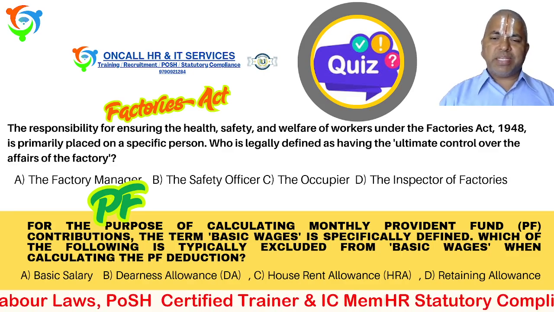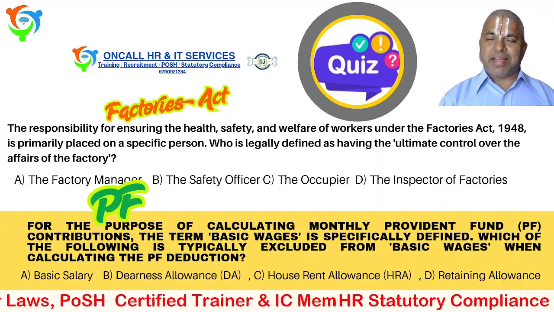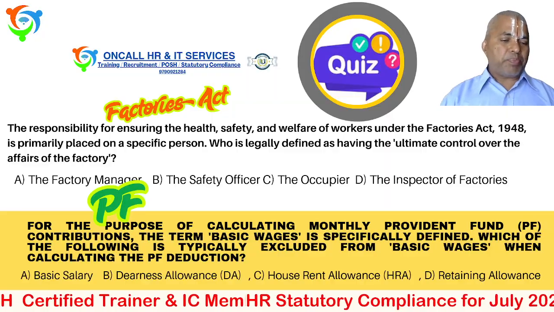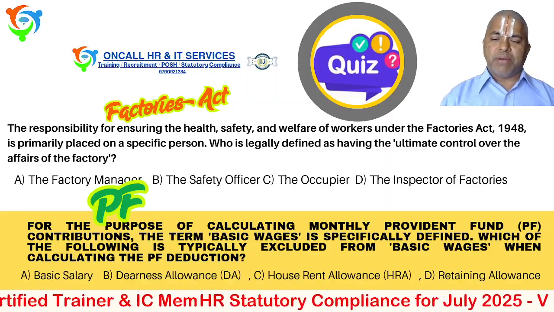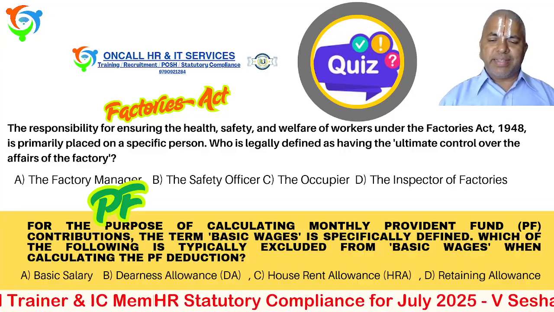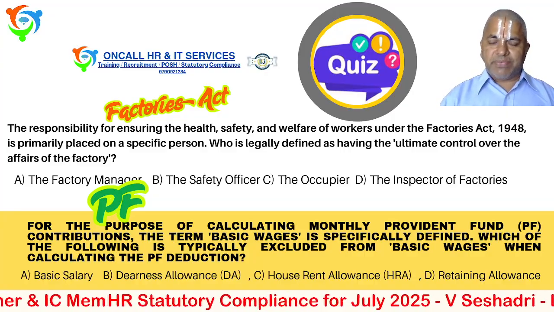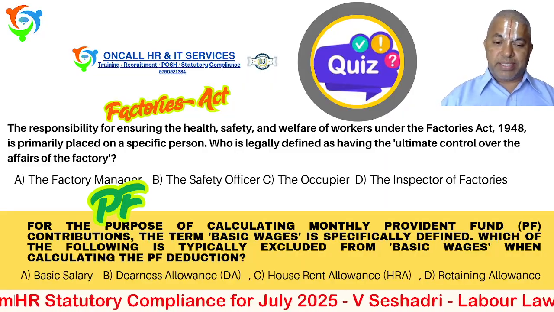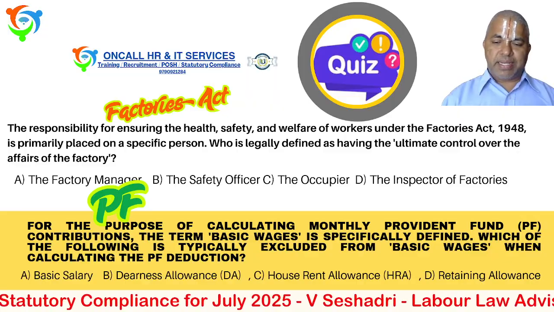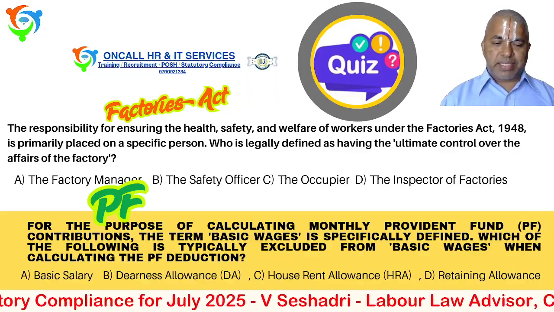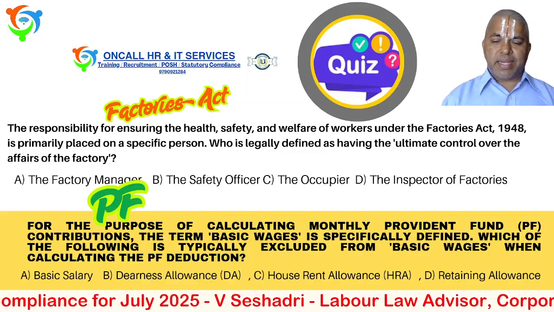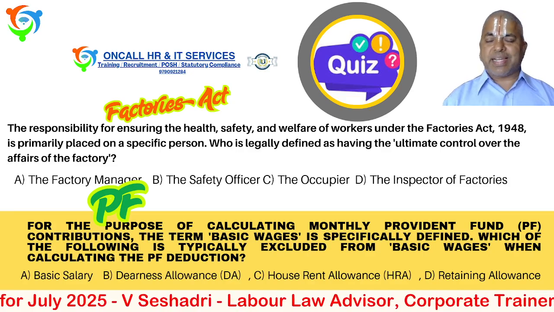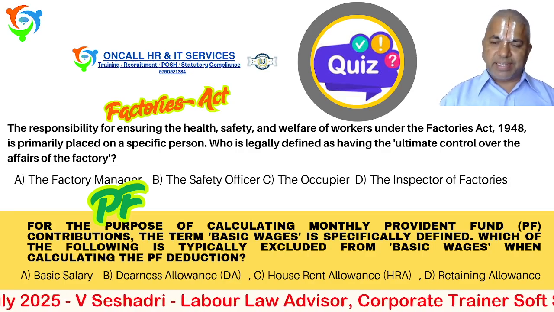Under PF, please make your answers ready. At the end of the session, I will tell you the answers. Under PF, you will be calculating the PF. From which amount do you have to calculate? It is basic wages. Basic wages include certain components and exclude certain components. What is the exclusion part? Basic wages equal basic salary, DA, HRA and retaining allowance. Which one is the exclusion? You can choose which one is the correct answer. Let us understand at the end of the video.